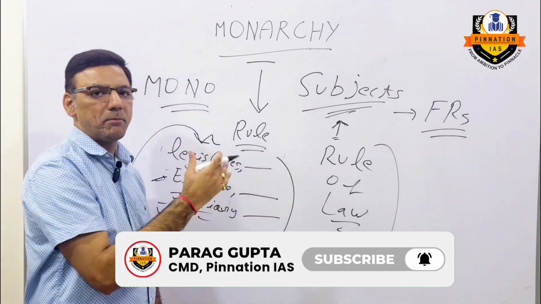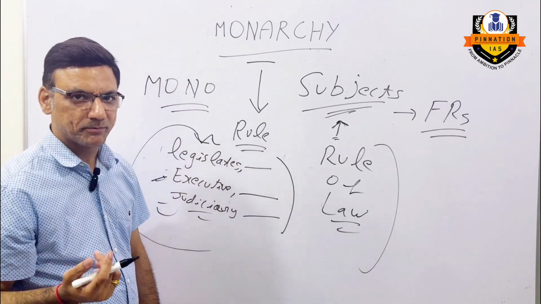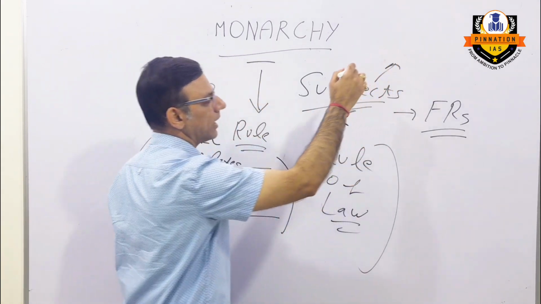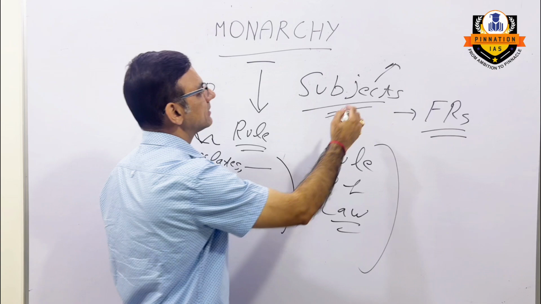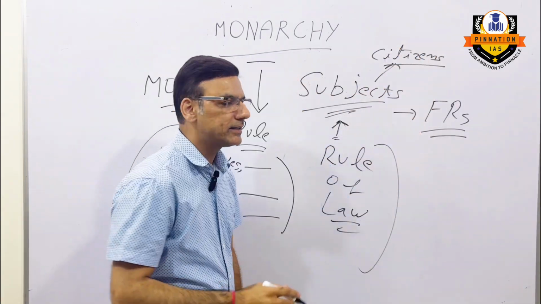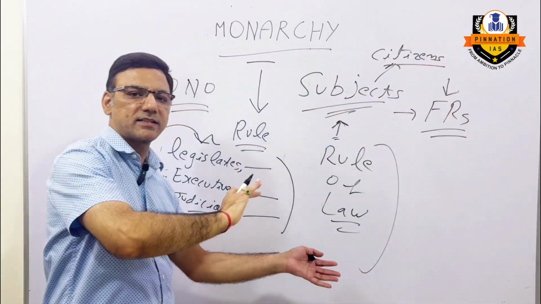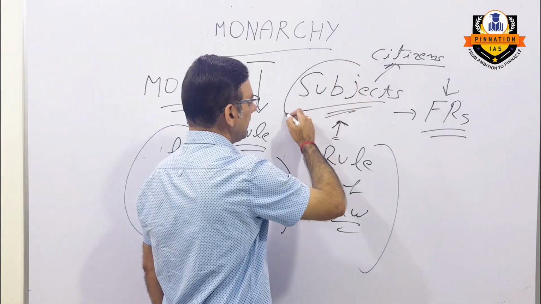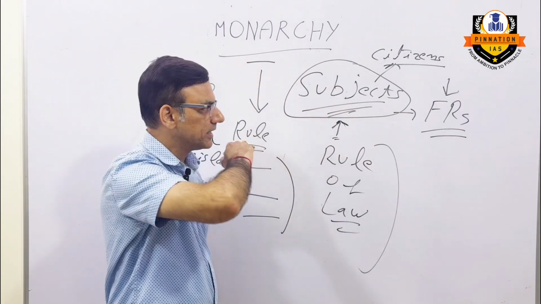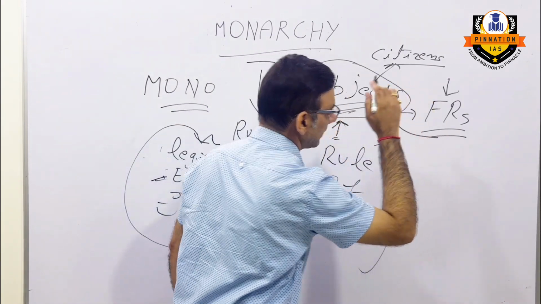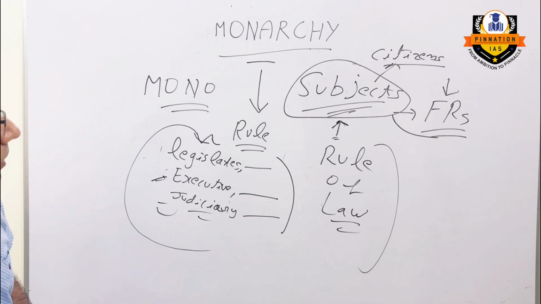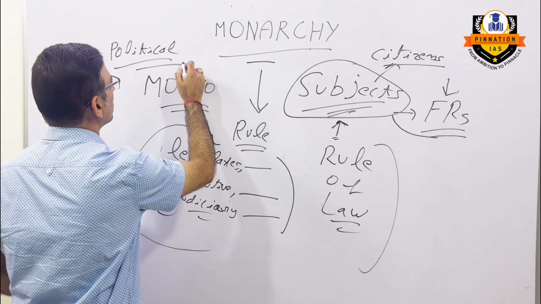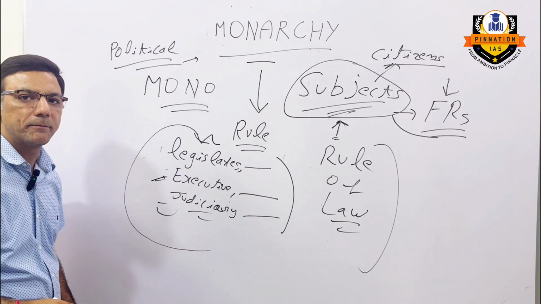And now we can compare this monarchy with a democracy. How is it different from a democracy? In case of a democracy, the people are not treated as subjects, whereas they are the citizens, right? And they have fundamental rights. That is a stark difference between a monarchy and a democracy, right? So in case of monarchy, we can say that the people are treated as subjects and they don't have any fundamental rights. Now, this is what we call the political system. Monarchy is the political system that was prevailing during the times of Kautilya, right?